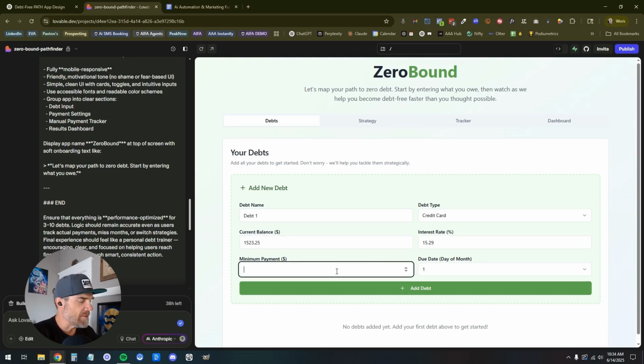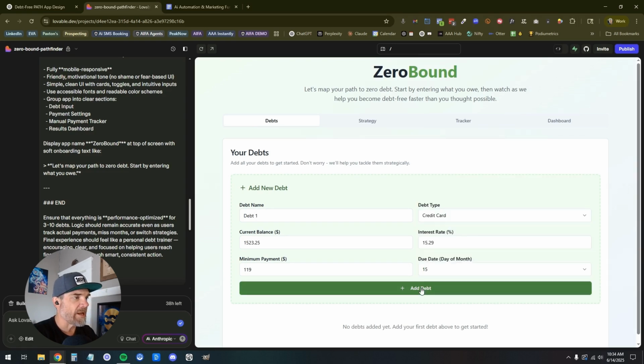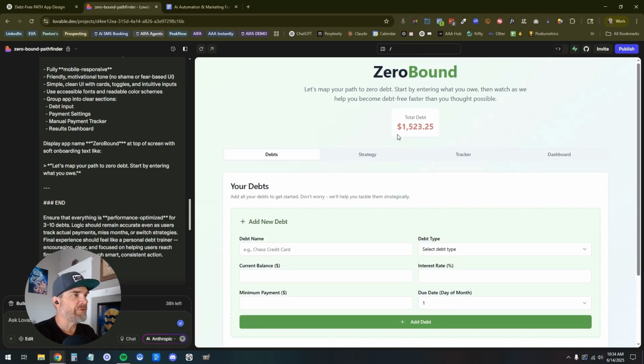Minimum payment is going to be 119, and then the payment date of the month would be the 15th. Awesome. Add debt. Cool. Total debt.